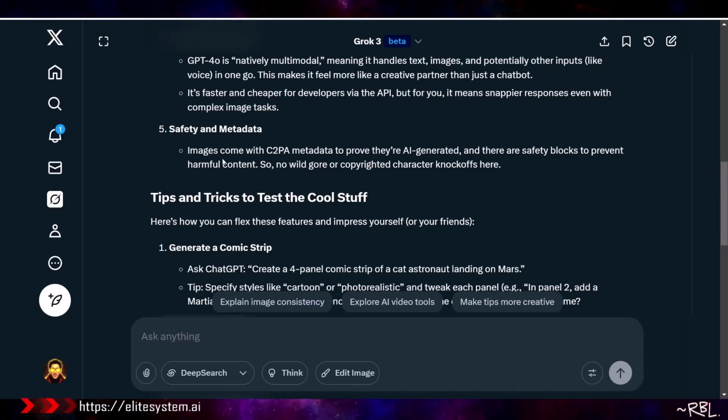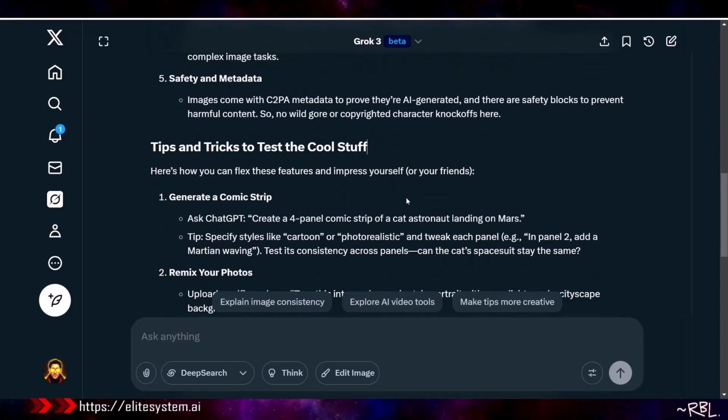Safety and metadata. Images come with C2PA metadata to prove they are AI generated. And there are safety blocks to prevent harmful content. So no wild gore or copyrighted character knockoffs here. You see this? So it's, again, censored. It's not an uncensored version. But how long will they be able to keep this in the cage, right? Sooner or later, they will let loose the tiger. Yes, sir, it's coming.